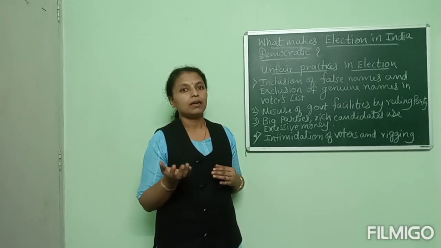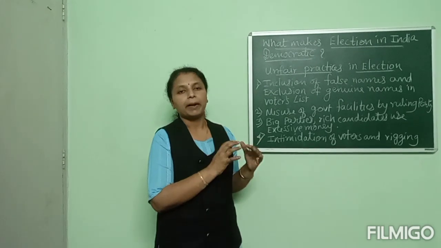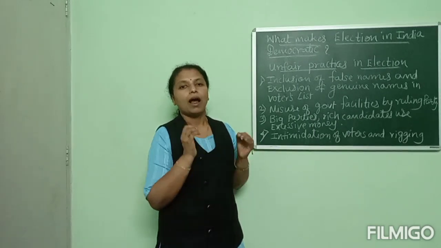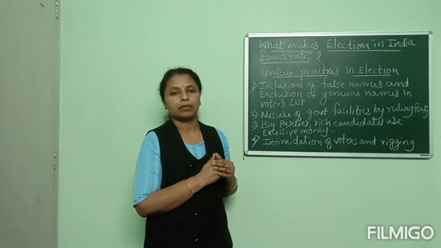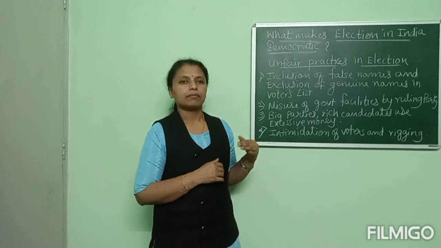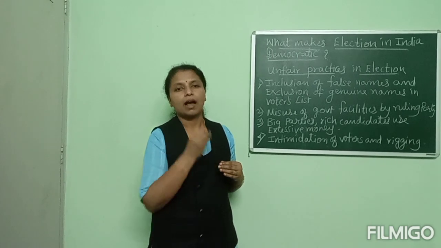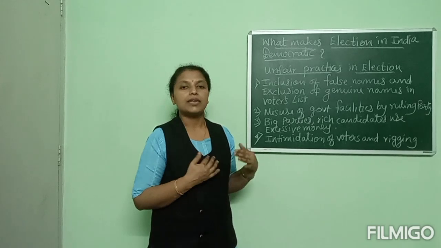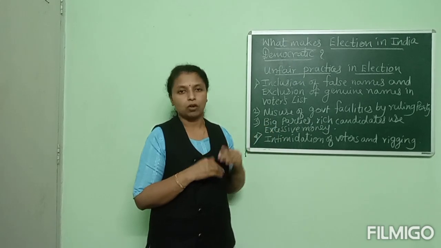We learned that in the Lok Sabha election the maximum spending is 25 lakhs, and for a state assembly election 10 lakh rupees is fixed by the Election Commission for the election campaign. When big parties and rich candidates spend a lot of money to win votes, that is against our democracy, because we have to follow the Election Commission's laws.